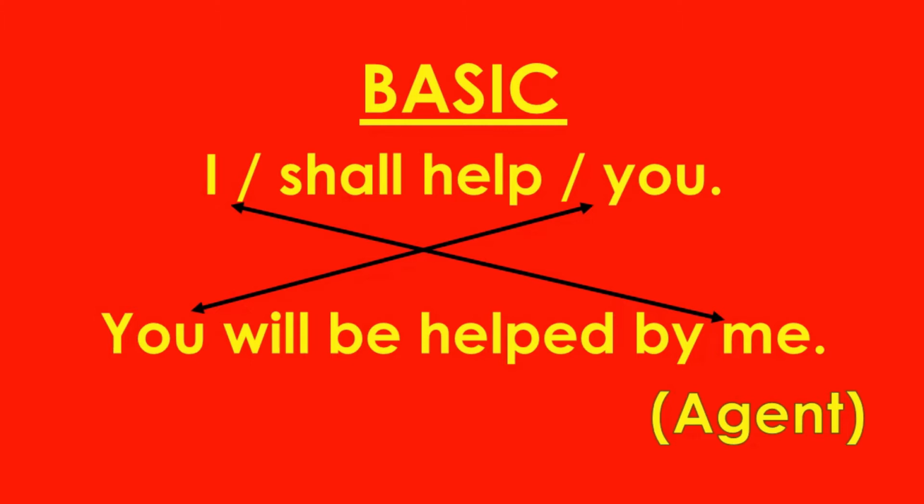As we have already discussed in the previous class, when we change the voice, or when we turn a sentence from active to passive, the subject becomes object and the object becomes subject. Therefore, students, look here. In the active voice, the object you has come in the beginning of the passive voice.